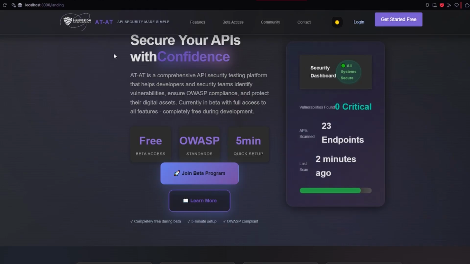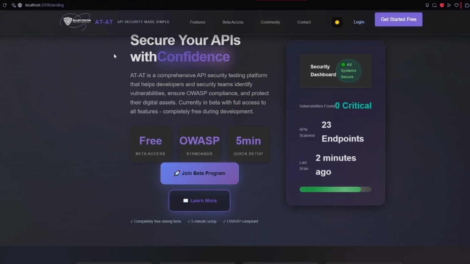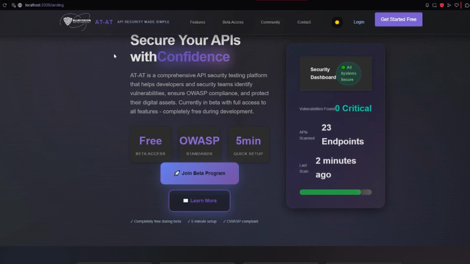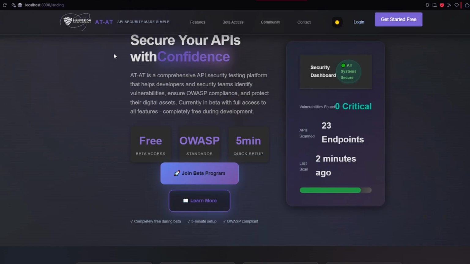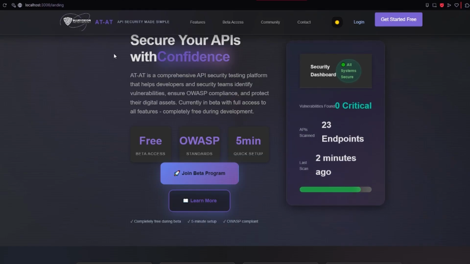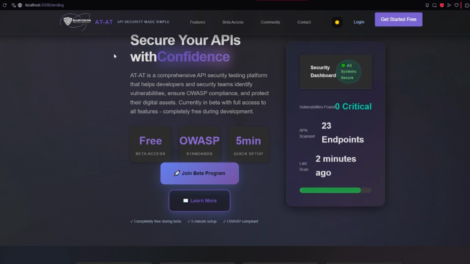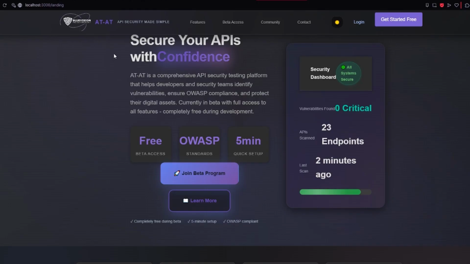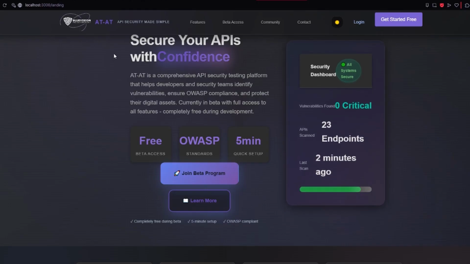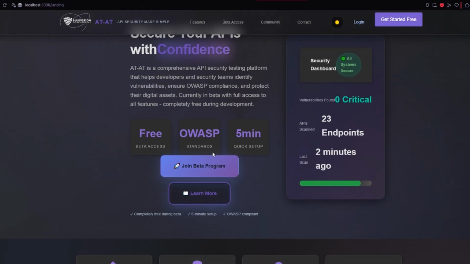When first opening our website, you will be greeted with the landing page. The purpose of the landing page is to introduce the ATAT as a powerful, comprehensive API security testing platform that helps developers and security teams easily identify vulnerabilities in APIs. It emphasizes ATAT as OWASP compliant, easy to set up, and currently free during the beta phase. The main goal is to encourage users to join the beta program, get early access to cutting-edge features, and start securing their APIs quickly with minimal effort.